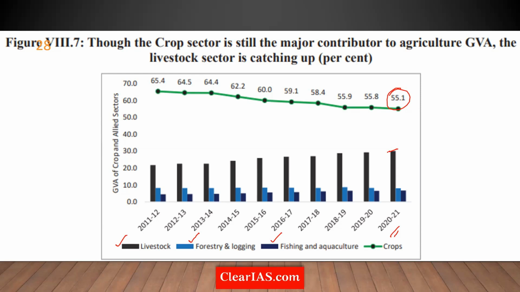But if you have a look at that green colored line over there, you can see that it is actually reducing. This is something that you call a structural shift happening within agriculture. Within agriculture, the contribution of crop-based farming is falling. It is falling from 65 to 64 to 62 to 60, and now it is around 55. And as the years go by, it is expected to fall further. This is not just a case typical to India. This is something that we see around the world. And when this is reducing, something has to increase, right?